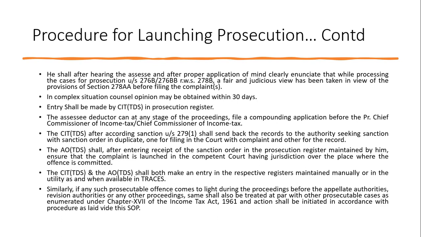Here, authority means AO TDS. Once the AO TDS receives the records from the CIT TDS, he shall enter the details in the prosecution register maintained by him and also make sure that the complaint is launched in the competent court. So the CIT TDS and AO TDS both will make an entry in their respective registers. Similarly, if any prosecutable offences come to them during the prosecution proceedings, those consequences also will be recorded by them in their registers.